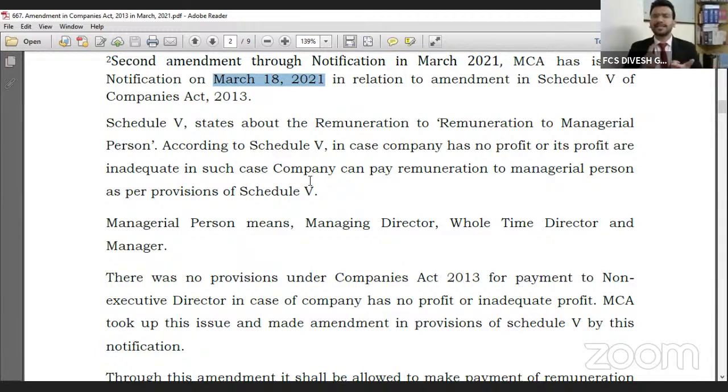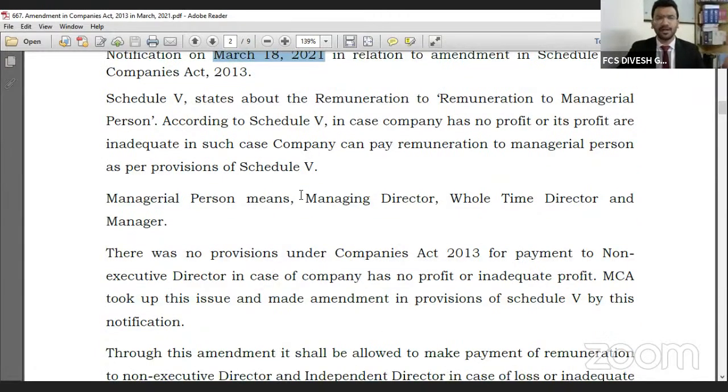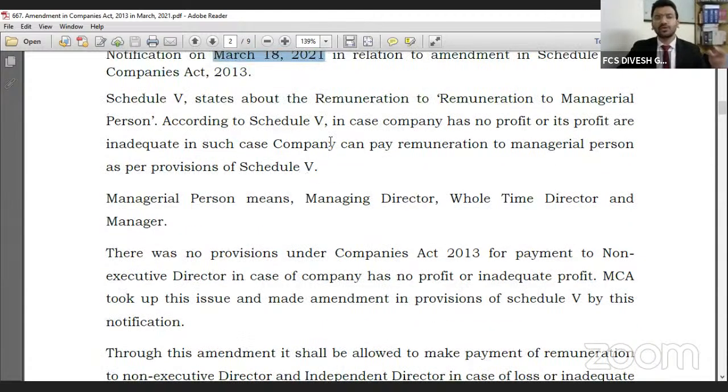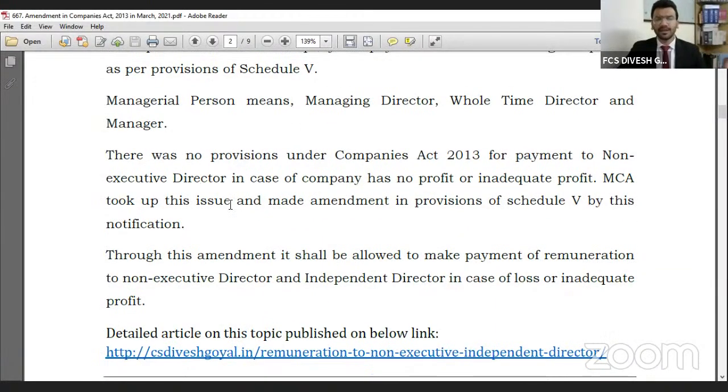Managerial persons, as we know, include the manager, managing director and full-time director. However, there was no provision under the Companies Act for payment of remuneration to a non-executive director or independent director in case of no profit or inadequate profit. So the Ministry proposed the amendment in the Companies Amendment Act 2020 and issued this notification. After this notification, a company can pay remuneration to non-executive directors and independent directors also, in case of no profit or inadequate profit, as per the provisions of Schedule 5. Schedule 5 gives some limits, and up to that limit the company can now pay remuneration to the non-executive director also.